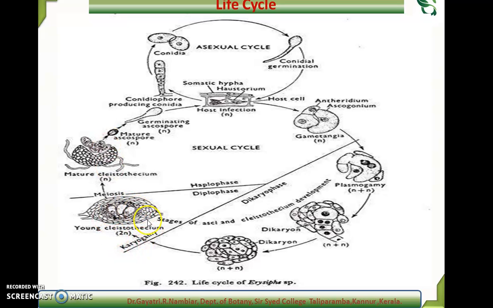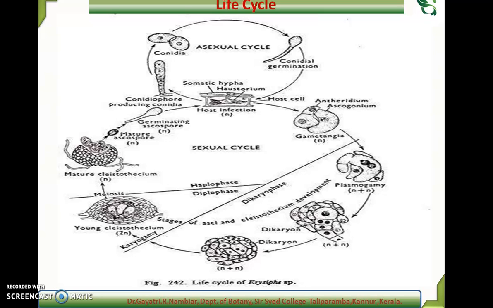So karyogamy is the process where the two haploid nuclei in the dikaryophase enter into fusion, resulting in the formation of a diploid nucleus. Finally, 8 haploid ascospores are formed, and these ascospores, on falling on a suitable substratum, will either develop the asexual reproductive structure or the sexual reproductive structure.